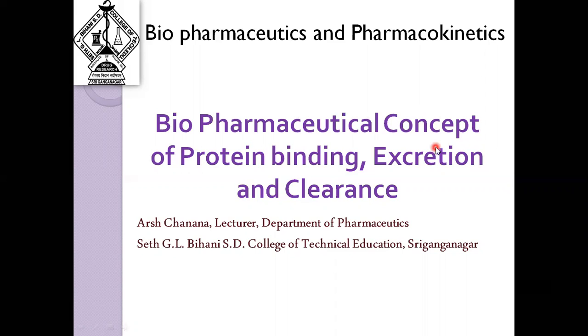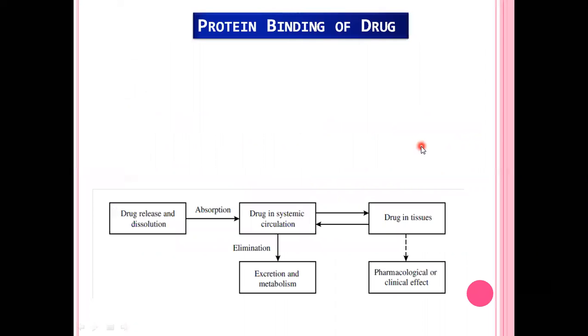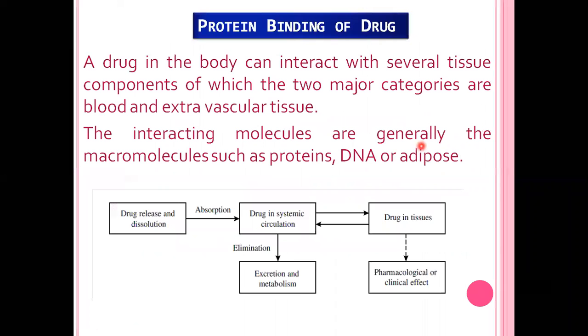Very first of all, we are discussing the protein binding. What is protein binding? A drug in the body can interact with several tissue components, in which there are two major categories: first is blood and second is extravascular tissues. Mainly these interacting molecules are macromolecules such as proteins, DNA or adipose.